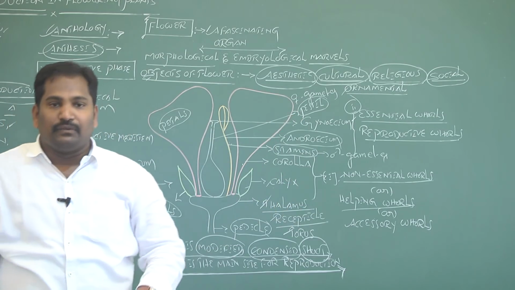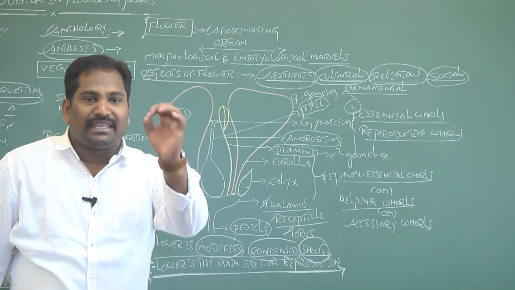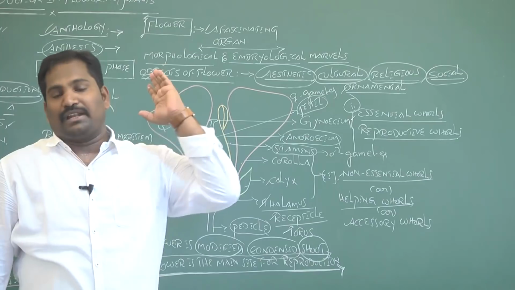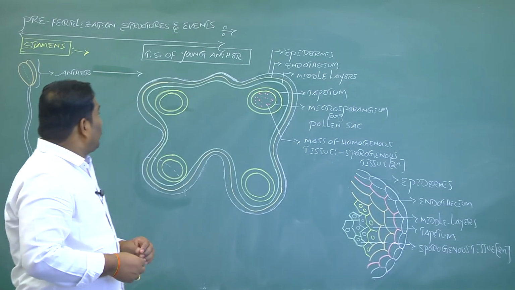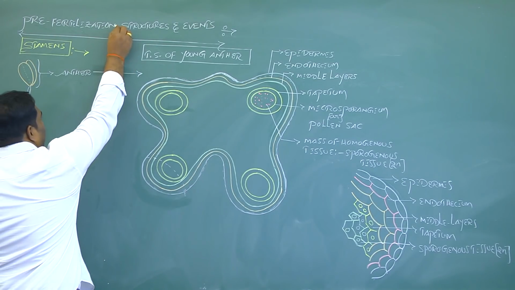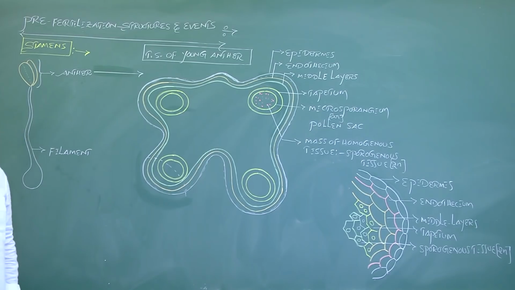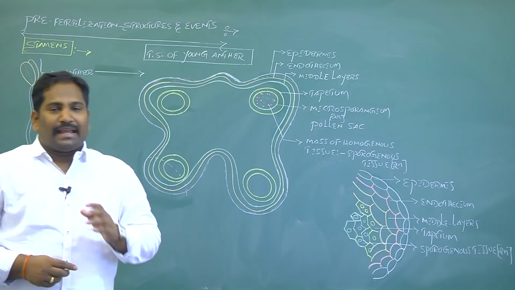Now in this class we discuss pre-fertilization structures and events in flowering plants or angiosperms.